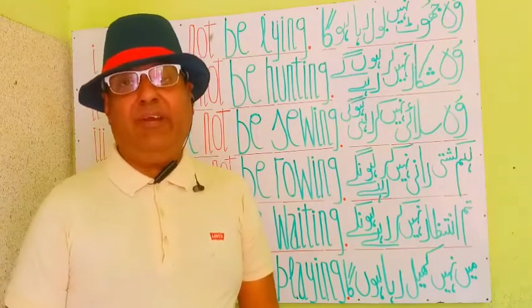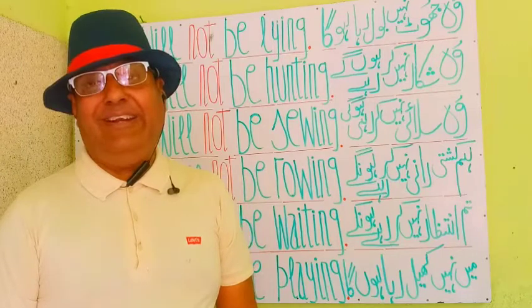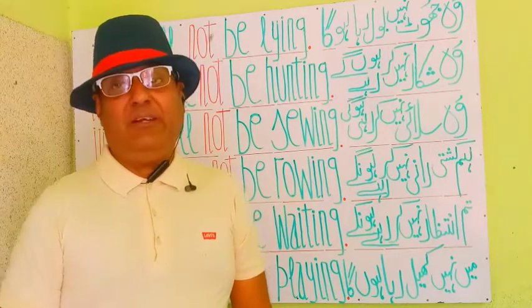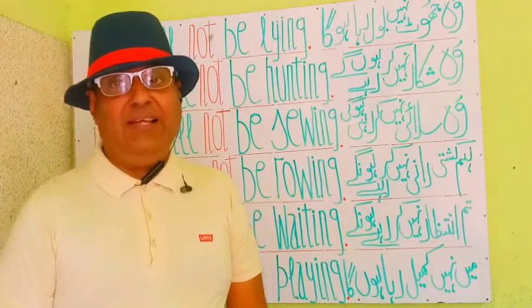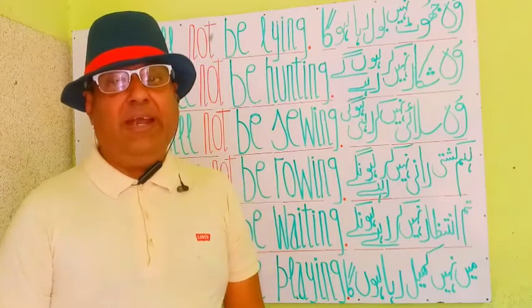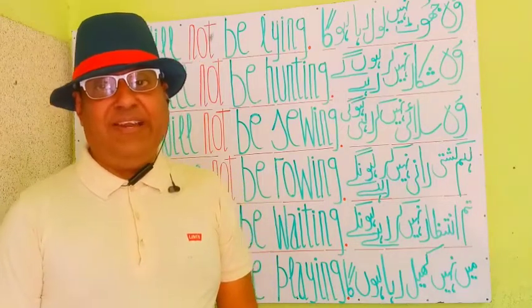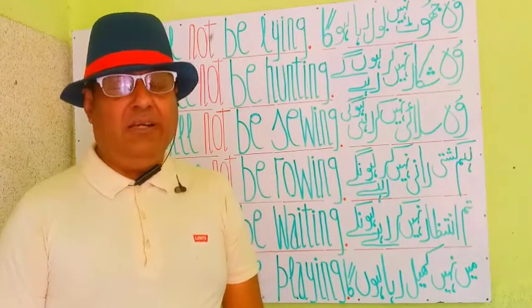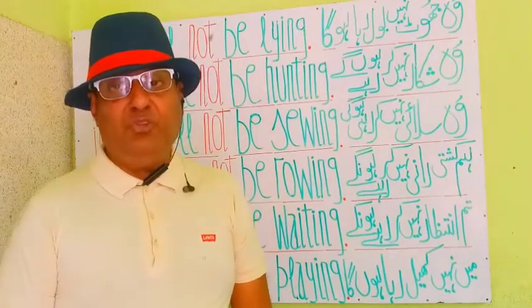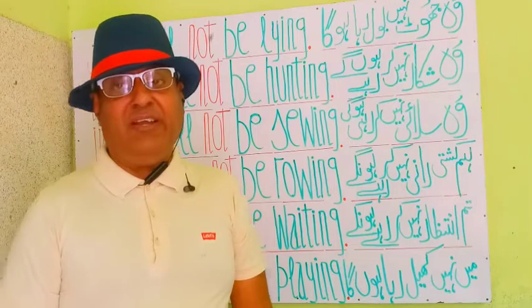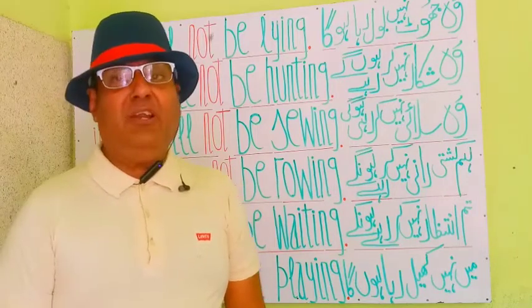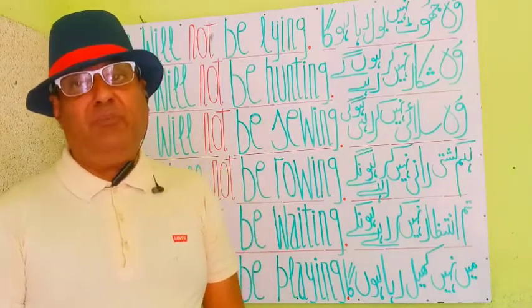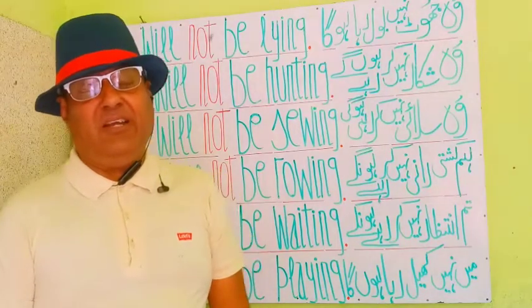You is a subject and is a pronoun. Will is a helping verb here, and not is for negative sense, for negation, and be waiting is a principal verb to show the continuity of verb in a coming time. So you will not be waiting.